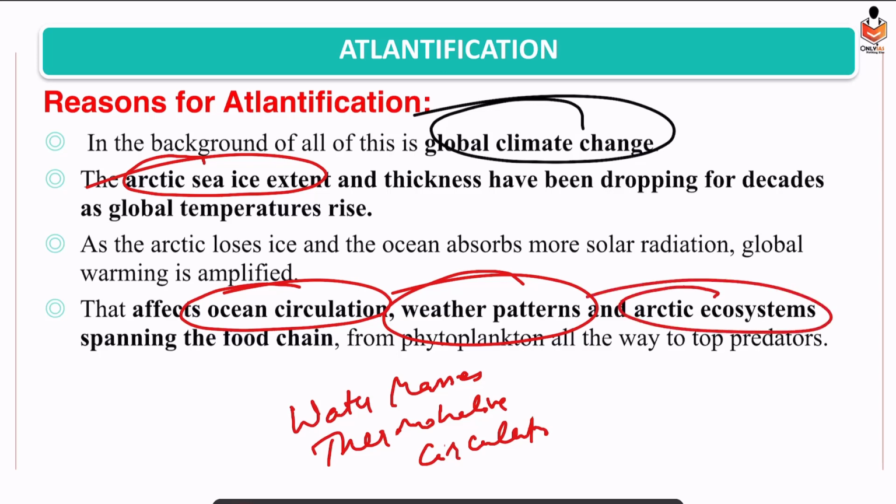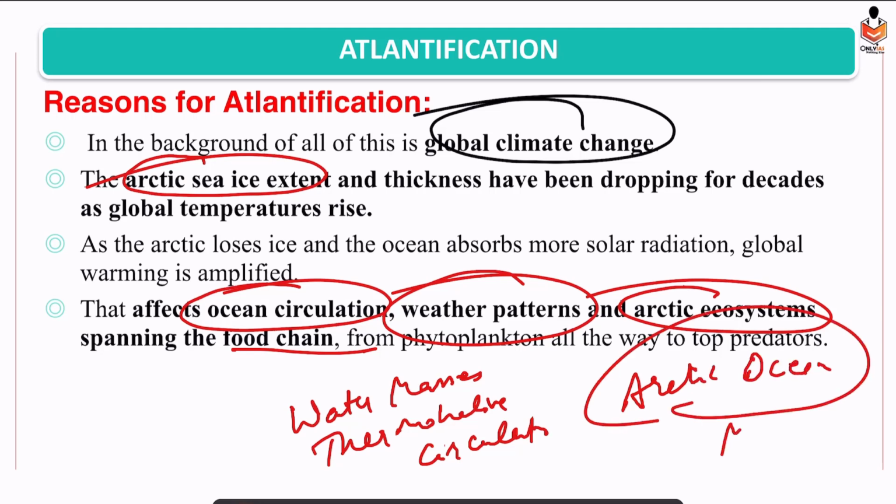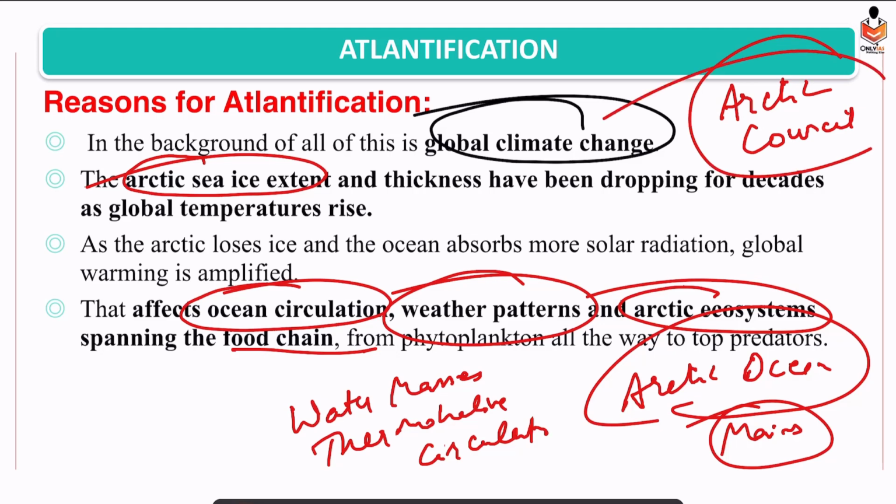It is affecting the Arctic ecosystem environmentally, because if the water gets warmed, then organisms living in the Arctic Ocean have a low tolerance level and they will get affected. So it will affect the food chain. UPSC has asked questions in the past. The Arctic Ocean is an important region. So they asked a question in Mains especially, that due to melting of the Arctic Ocean, what would be the impact on mid-latitude climate. Also, as the Arctic Ocean is getting melted, the importance of the Arctic Council is rising. So in the IR part they have asked this question. Just keep this in mind.